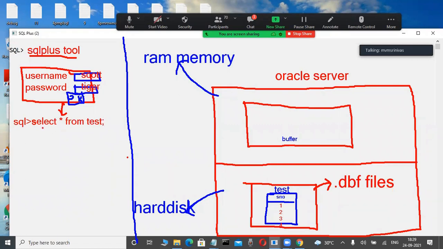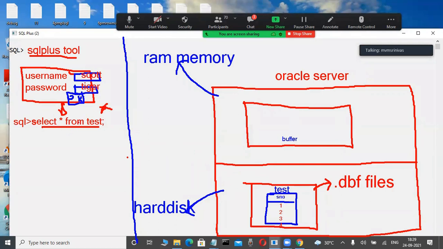Whenever we are typing a select statement, you may also be thinking about how this test table is retrieved from the server into the client tool and displayed. You may think the client tool directly connects to the hard disk, that control goes to the hard disk, and then the table is retrieved from that hard disk into the tool. That is absolutely wrong.